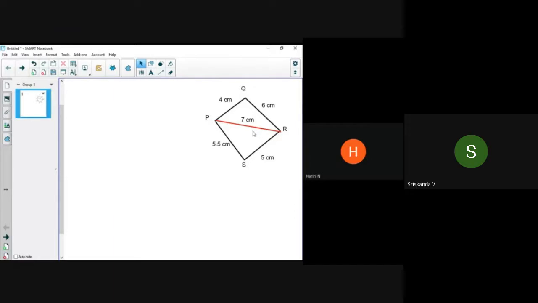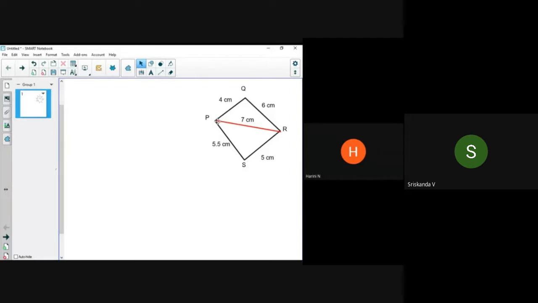So how are we going to look at this construction? We are going to construct 2 triangles. First one with PR as base, you are going to draw PQR, the first triangle. The second triangle again will have the base as PR, but it will be drawn below PR. So you will be drawing PSR below PR. When the 2 triangles are ready, your entire quadrilateral PQRS will also be ready. So let us start with our construction in reference to the rough diagram that we have drawn.